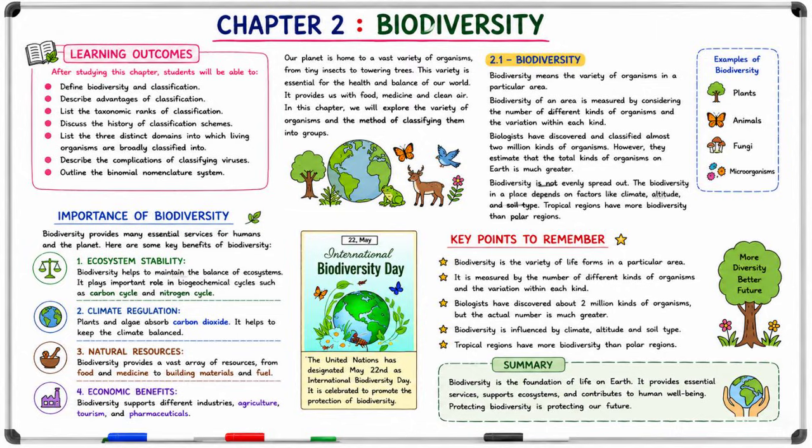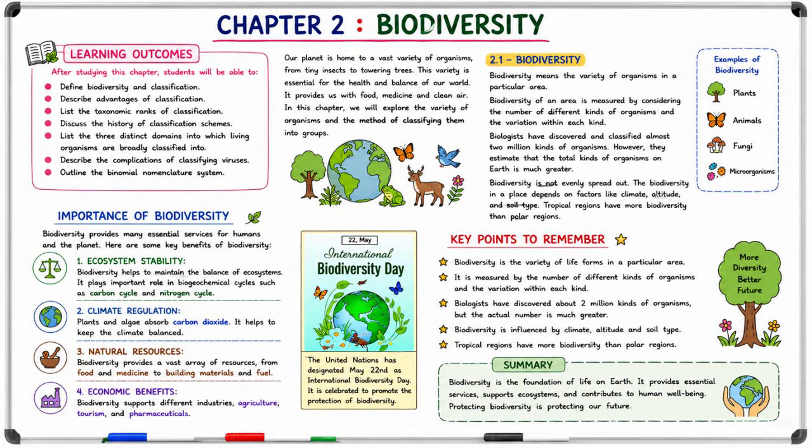After studying this chapter, students will be able to define biodiversity and classification, describe advantages of classification, list the taxonomic ranks, discuss history of classification schemes, list the 3 distinct domains, describe complications of classifying viruses, and outline the binomial nomenclature system. Our planet is home to a vast variety of organisms, from tiny insects to towering trees. This variety is essential for the health and balance of our world. It provides us with food, medicine, and clean air.